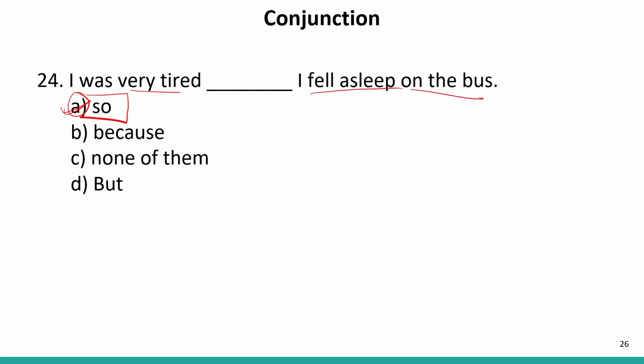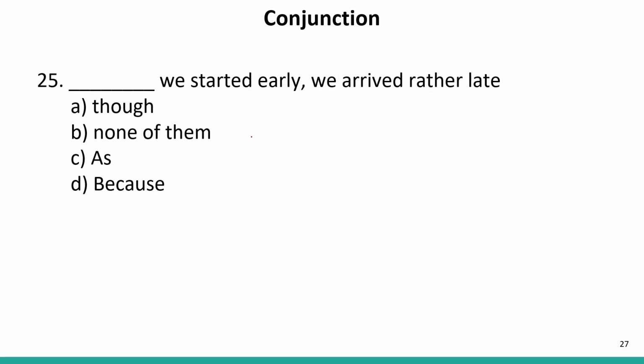Dash, we started early, we arrived rather late. Now, we started early, it means we must have reached earlier, but we were rather late. So, these are two contradictions that have been shown. In case of contradiction, we cannot use as, we cannot use because, these are two reasons. Here we can use though. Though we started early, we arrived rather late. Though, although, these two words can be used over here.